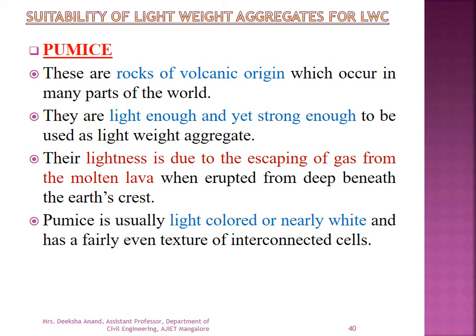So the lightweight aggregates for lightweight concrete. If we consider pumice, these are rocks of volcanic origin which occur in many parts of the world, and they are light enough and yet strong enough to be used as a lightweight aggregate, and their lightness is due to escaping of the gas from the molten lava when erupted from deep beneath the earth crust. And pumice is usually light colored or nearly white and has a fairly even texture.